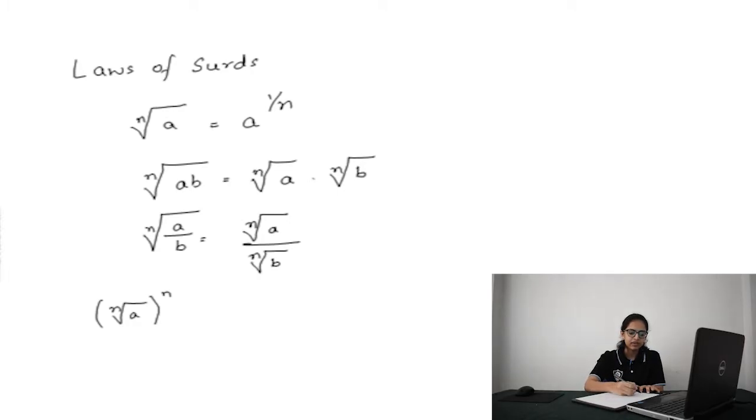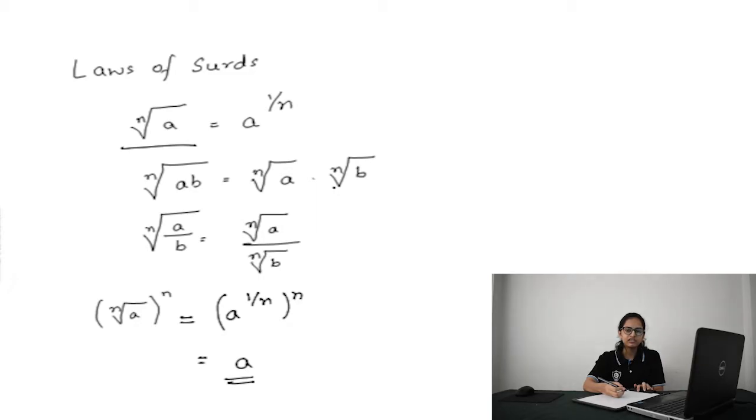Laws on surds. Nth root of a can be written as a power 1 by n, whereas nth root of a into b is nth root of a into nth root of b. Nth root of a by b is nothing but nth root of a by nth root of b. Now let us solve nth root of a whole power n. This will be equal to nth root of a, which is nothing but a power 1 by n from this formula, whole power n, which is nothing but a. These are simple calculations on the number system.